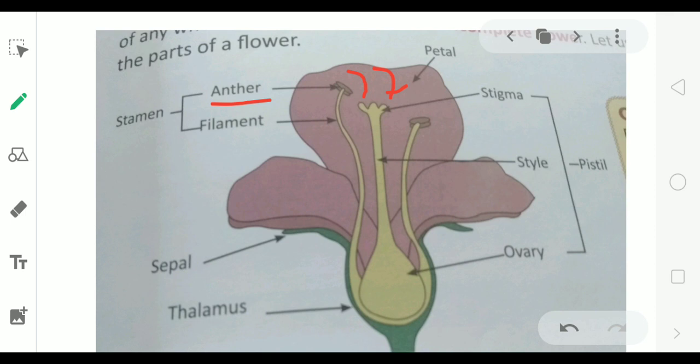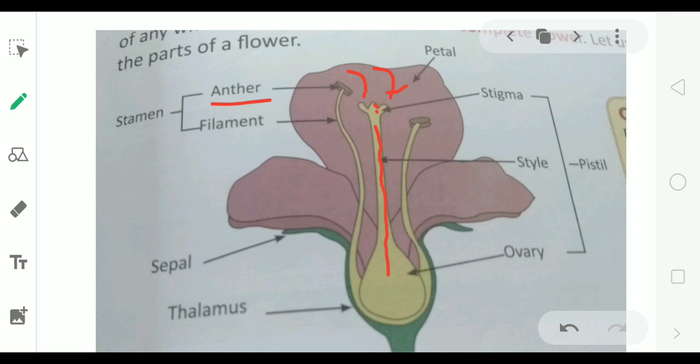After pollination, the pollen grains which fall on stigma, they move through style and reach ovary.